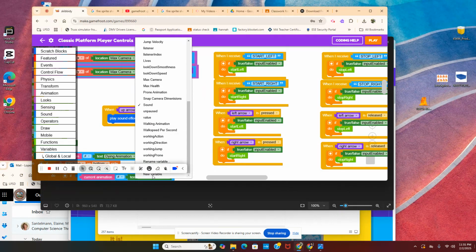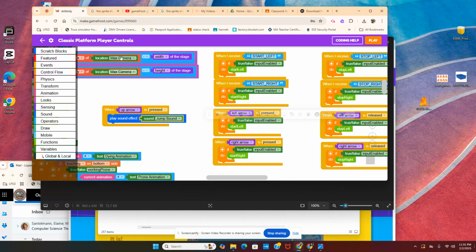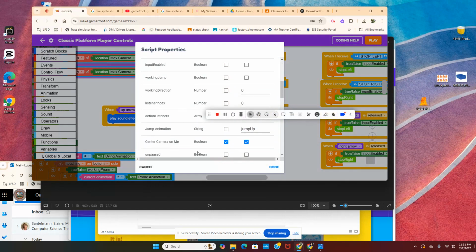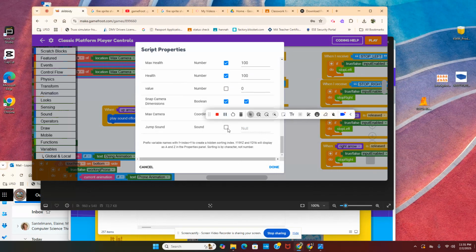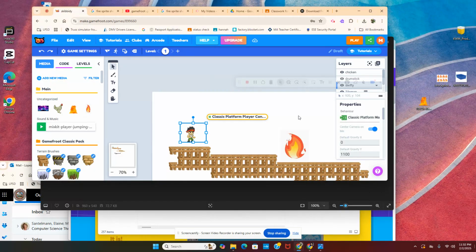Oh, new variable. New variable, jump sound, right? And then to finish it off, we're gonna go to properties and make sure sound is activated. Jump sound is activated, so they know, hey, this is the thing I am assigning sound to. It's gonna ask me to save. Yes, yes. So you see how you need to select the sound for jump.